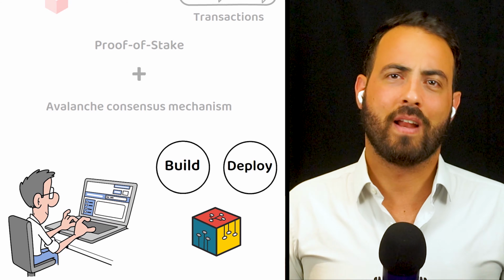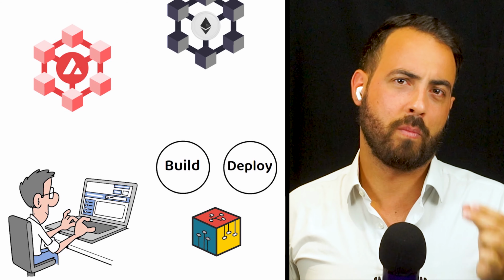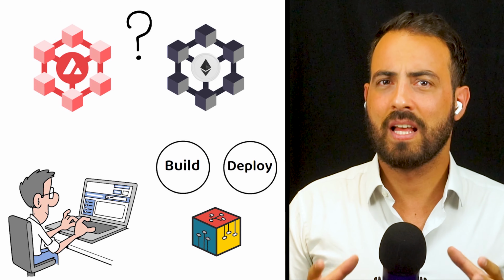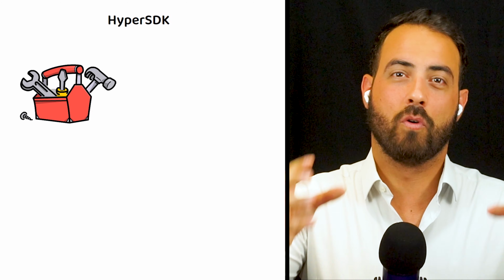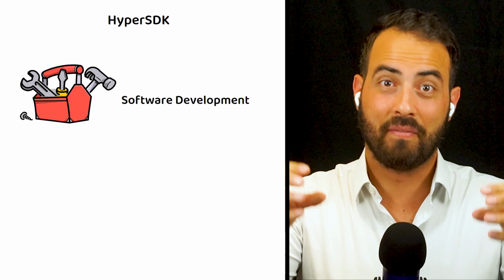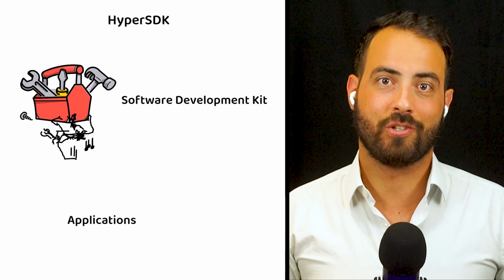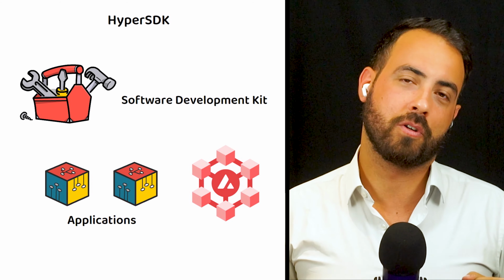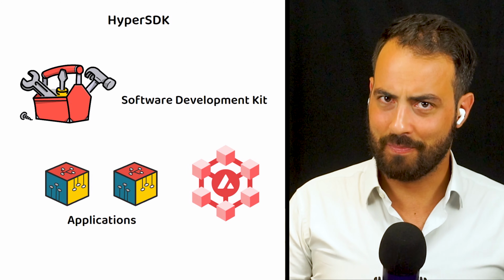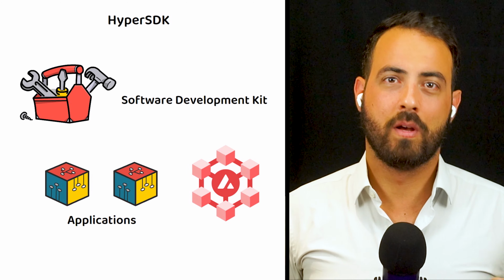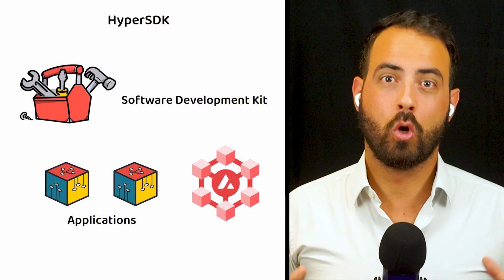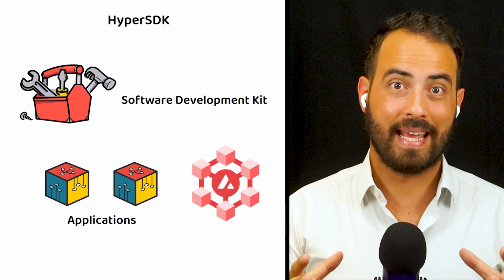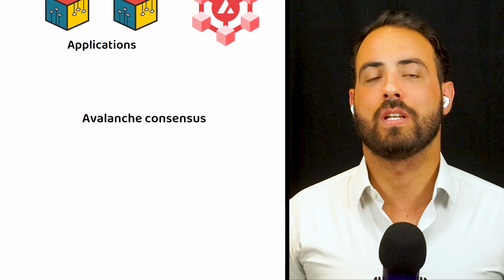But as I'm sure you're asking, what makes this different from Ethereum? First, by offering the Hyper SDK, with SDK standing for Software Development Kit, developers can quickly deploy applications that are guaranteed to be compatible with the Avalanche network. Second, as mentioned, the Avalanche platform uses the proof-of-stake method of verifying transactions aided by the unique Avalanche consensus.